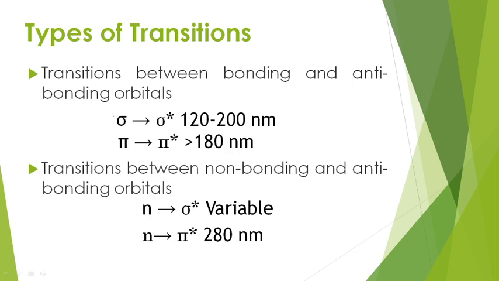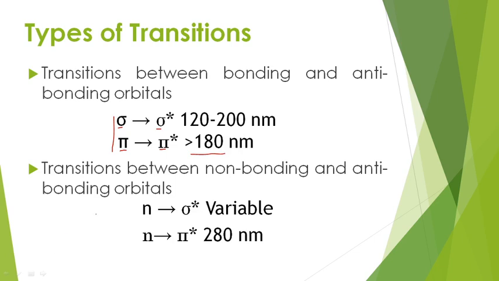In the first category, we get sigma bonding to sigma star antibonding, and here also pi bonding to pi star antibonding. Generally, sigma to sigma star transitions appear in the range of 120 to 200 nanometers, and pi to pi star transitions appear at greater than 180 nanometers.